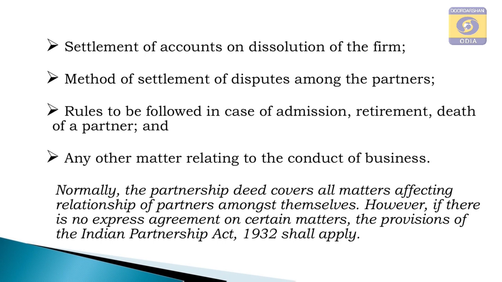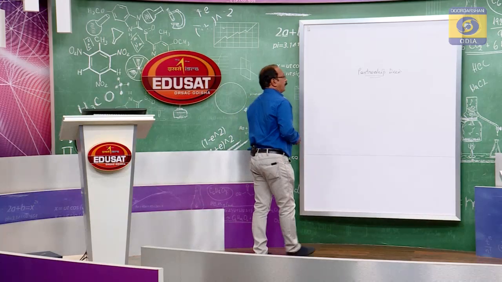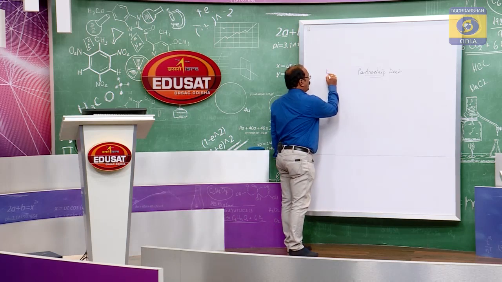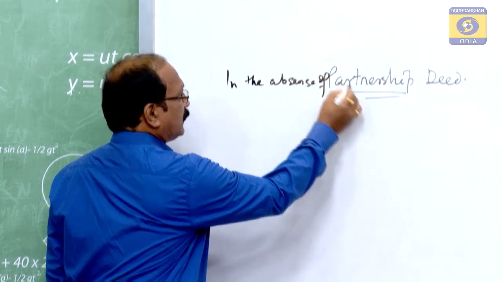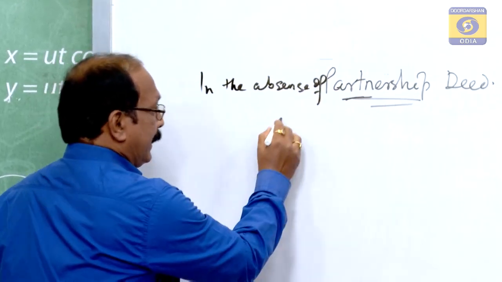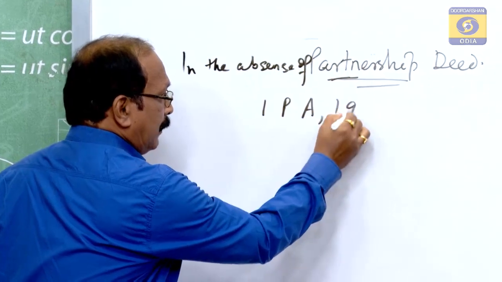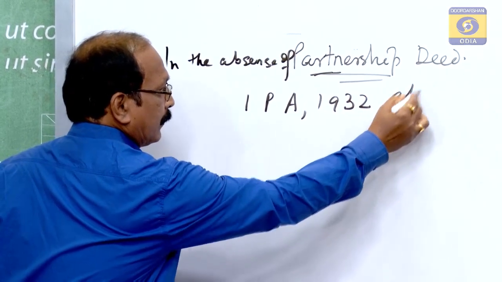So, next we go, if there is no partnership deed or it is framed orally, what does the Act say? The Partnership Act. So, in the absence of partnership deed, the Indian Partnership Act 1932 applies.